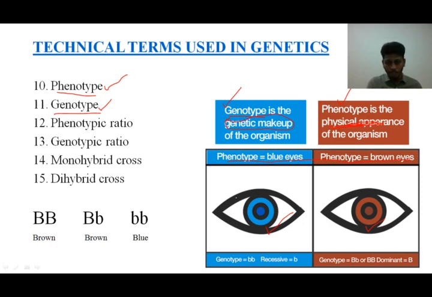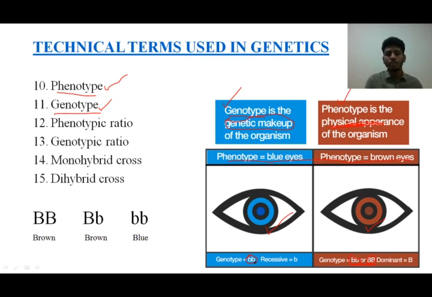I'll take an example for genotype here. Students, blue eye is corresponding to small b and small b. That is, a blue eye individual will have small b, small b. But brown eye individuals will have capital B, small b, or there are chances for capital B and capital B also. Students, brown eye is a dominant character, so that's why we have a capital B here. So capital B is the dominant one and small b is the recessive one.